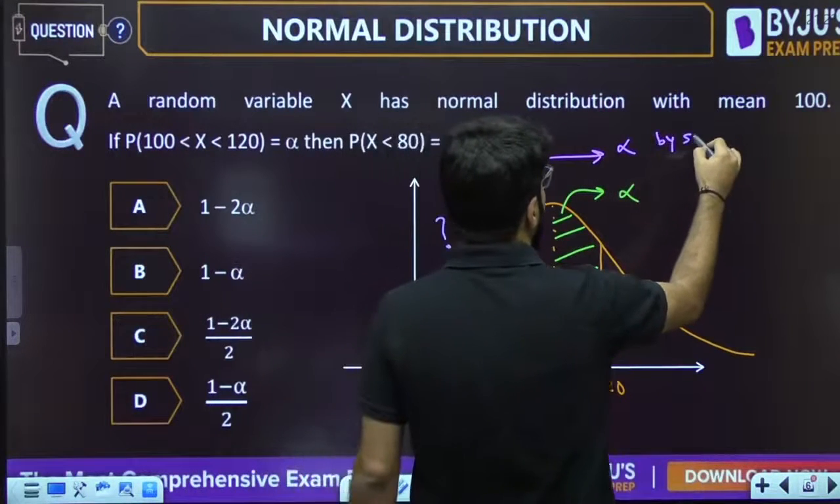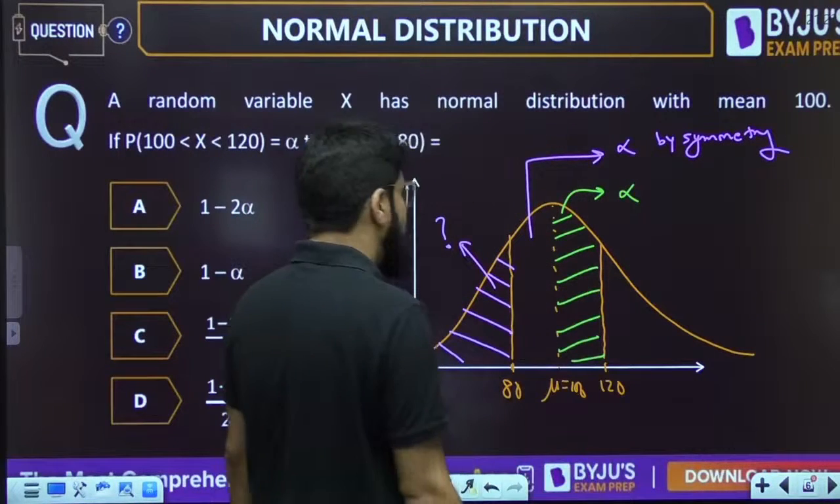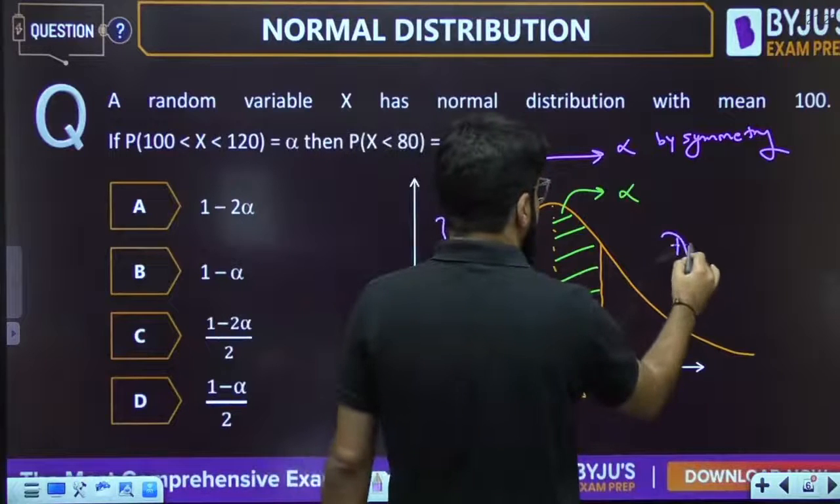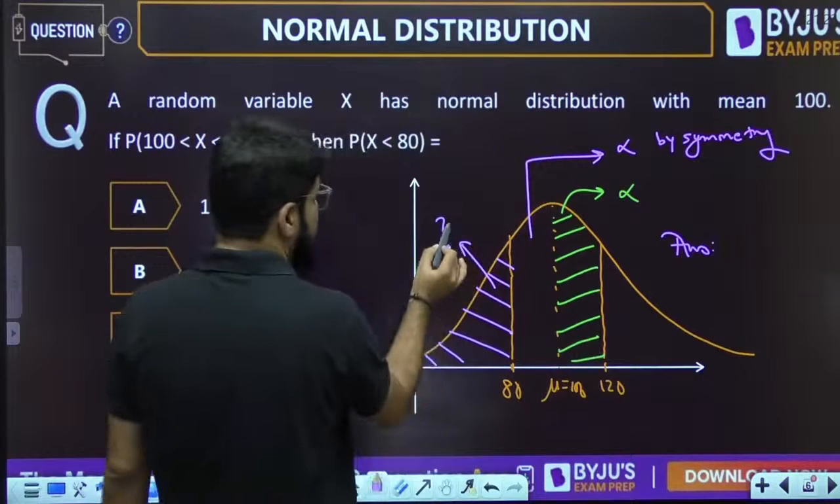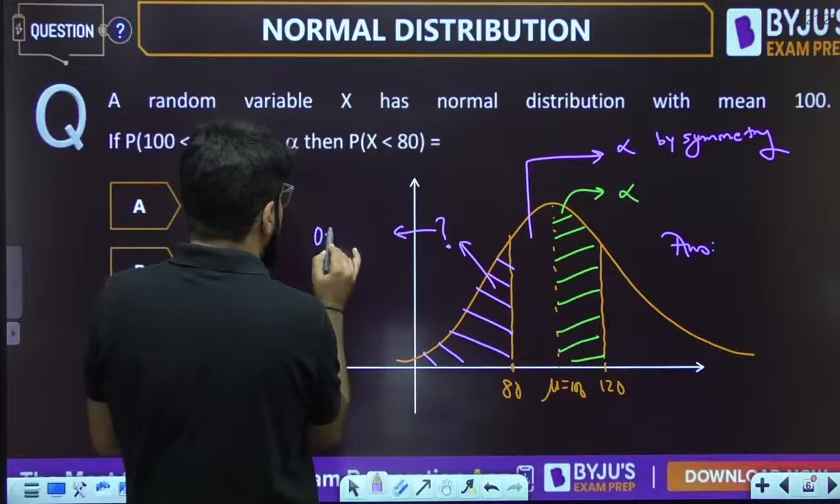This will also be alpha by symmetry. It's a symmetry based question. You don't have to solve anything much. Okay, so what is the answer then? What is the answer to this particular probability? Up to the mean, up to 100, it is 50%, 0.5.